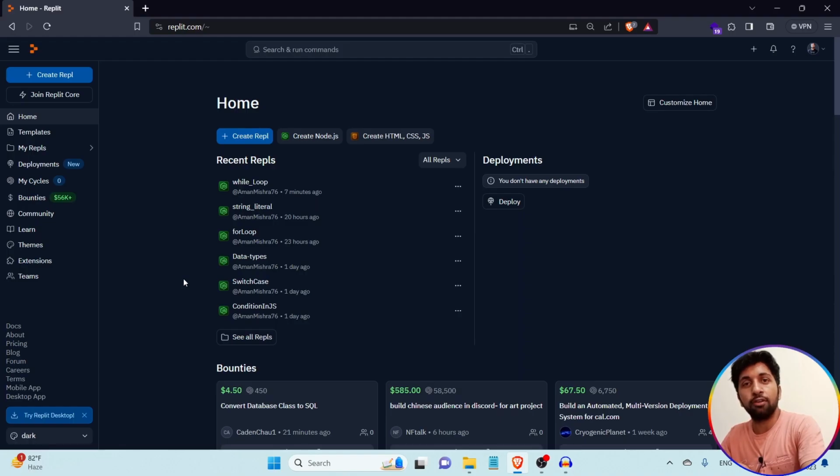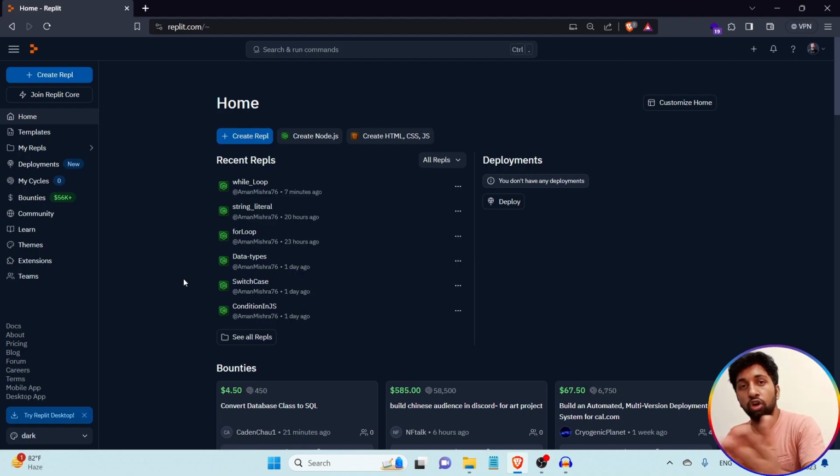In this video, I want to talk about a very important topic from the loops in JavaScript playlist, that is the break and continue statements. What is the meaning of the break statement, what is the meaning of the continue statement, and what is the impact of these two statements on the loop? All information about the break statement as well as the continue statement is discussed in this video.